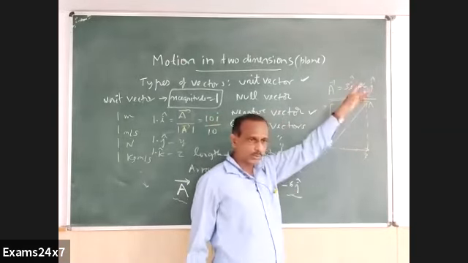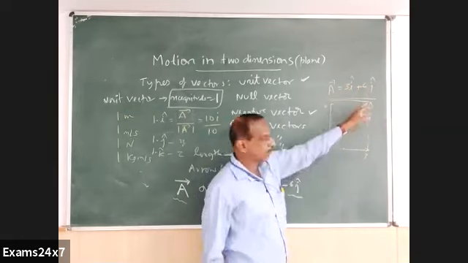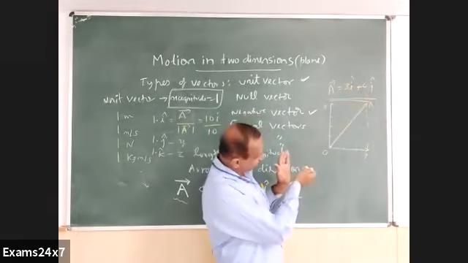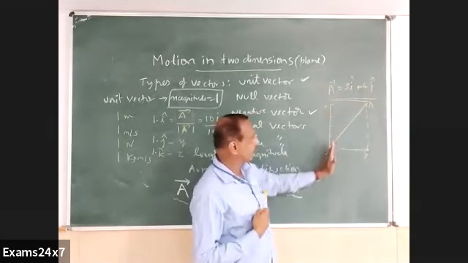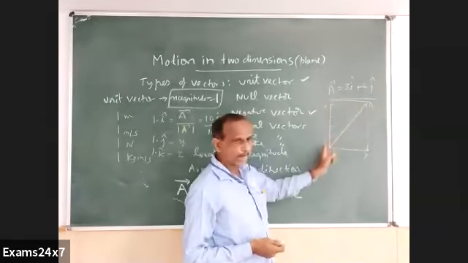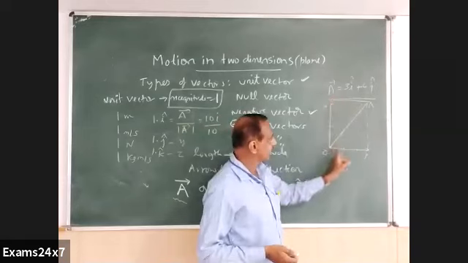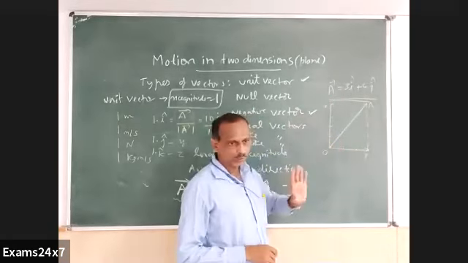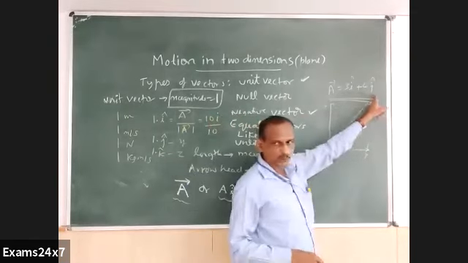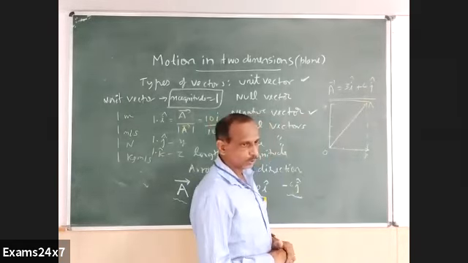Displacement is along some other direction. But in that displacement we can notice 3 unit displacement along x and 4 unit displacement along y, and this is the complete vector A. These are known as components of that vector along the x and y directions, which appear in this particular notation.